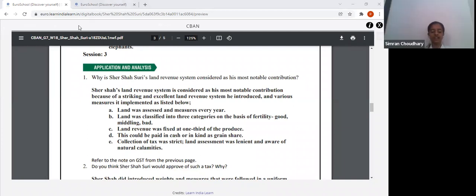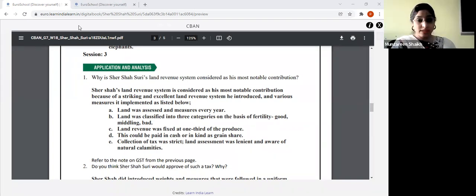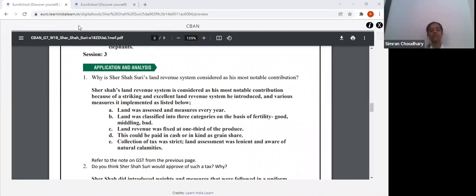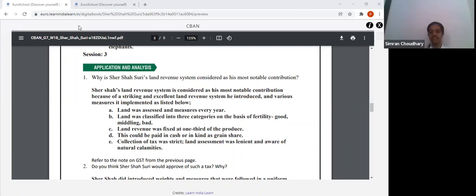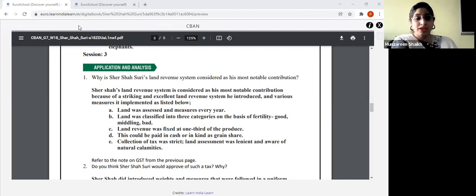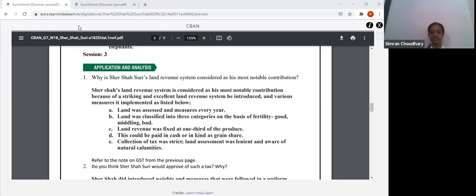Ma'am, the collection of tax was strict, but the land assessment was lenient and aware of natural calamities and wars. Very good. The land revenue could be paid in cash or in kind. And it was fixed also, right? It was fixed. How much was the land revenue fixed? 1/3 of the produce.